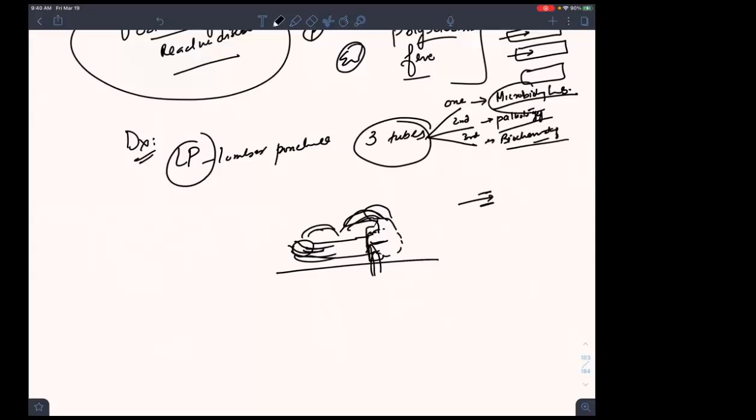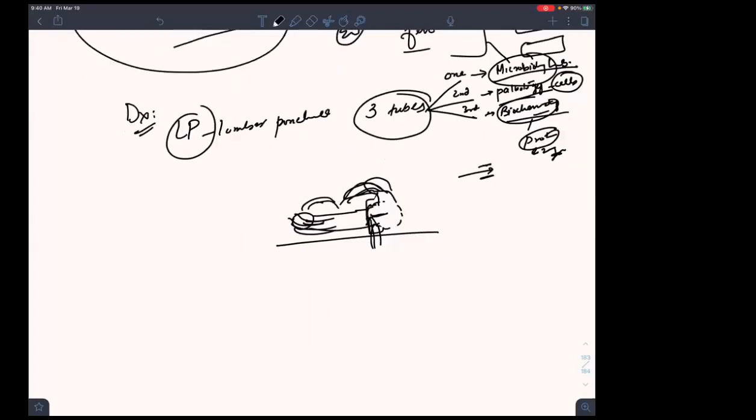In microbiology, we will be checking all the features of microbiology. In pathology, we will check the cells. In biochemistry, we will be checking the proteins and sugars. Understood? So CSF, I will be teaching you meningitis in great detail in neuroanatomy and neurophysiology. Here we are teaching you the diagnosis of meningitis and also the treatment of meningitis.